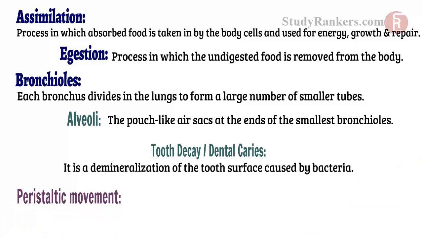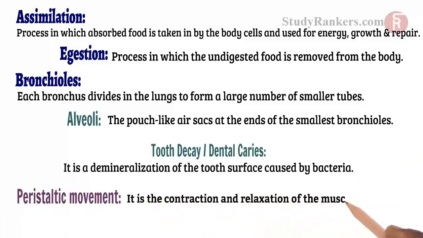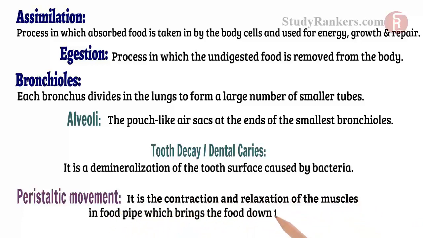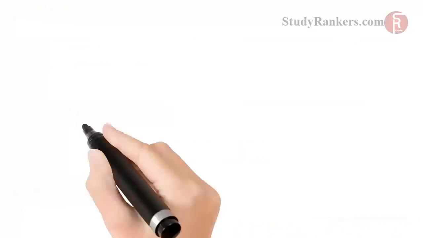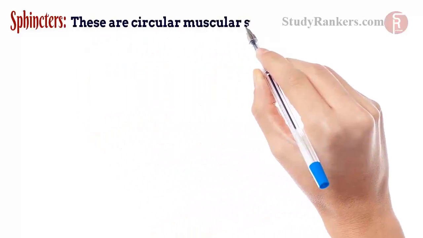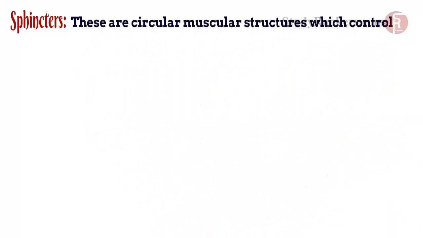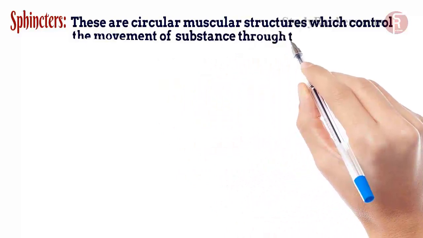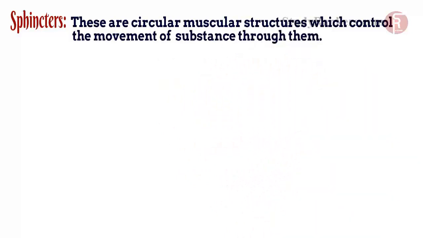Peristaltic movement. It is the contraction and relaxation of the muscles in the food pipe which brings the food down the pipe and into the stomach. Sphincters. These are circular muscular structures which control the movement of substance through them.